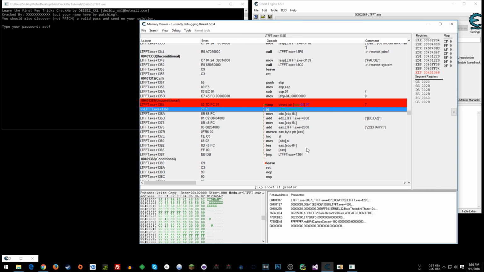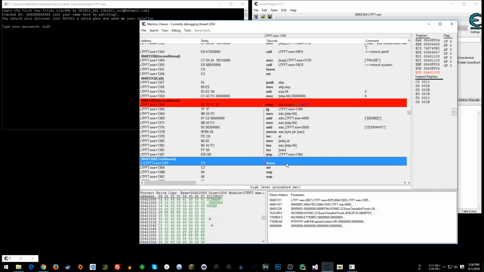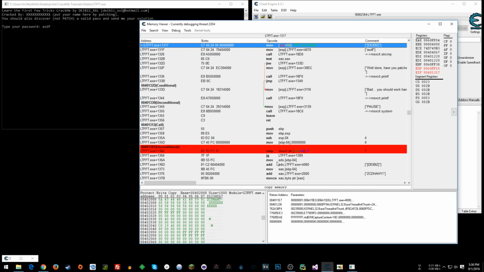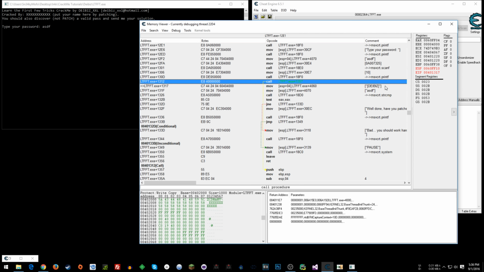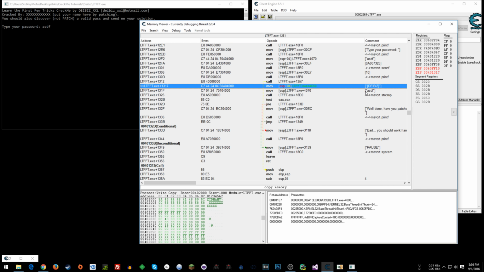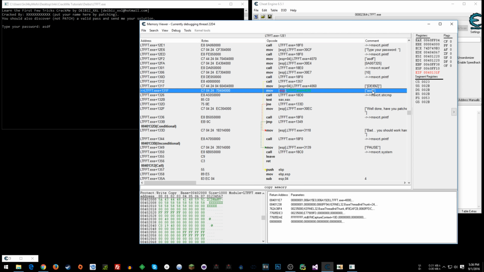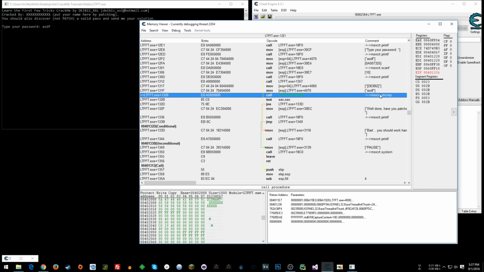And here we go. So boom, we hit the jump. We get to the leave. F7, F7. Here, so that call happened, and boom, there's the good password. It's loaded. So that's being moved into an address. This is being moved into an address. We hit the call for the string compare.